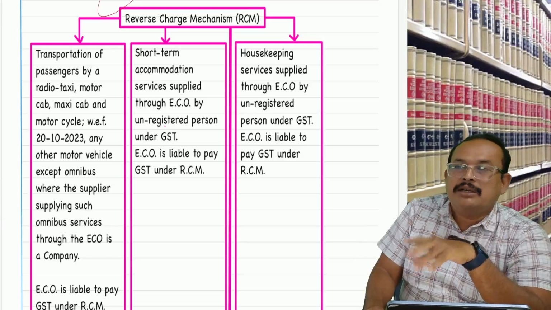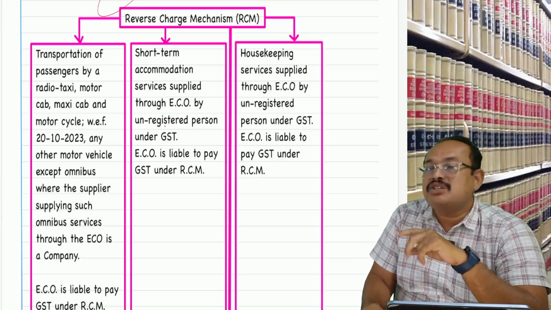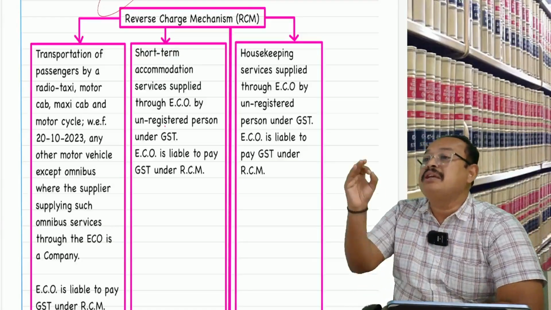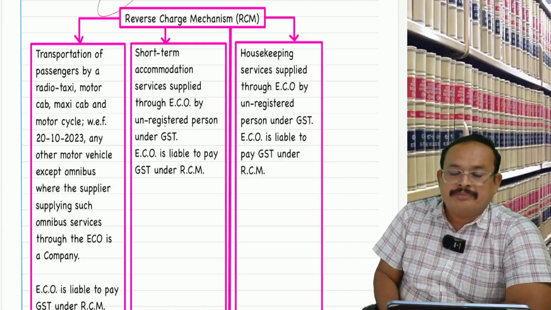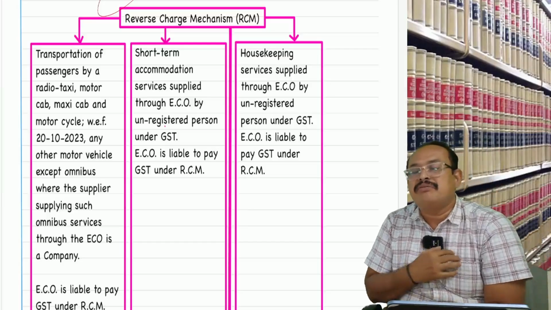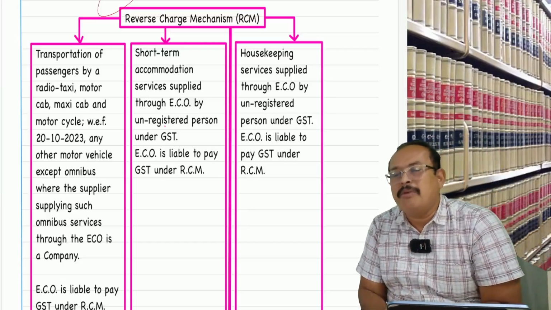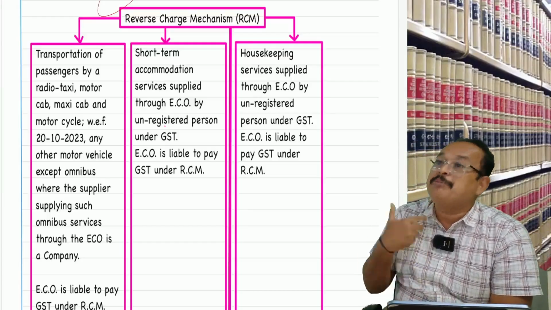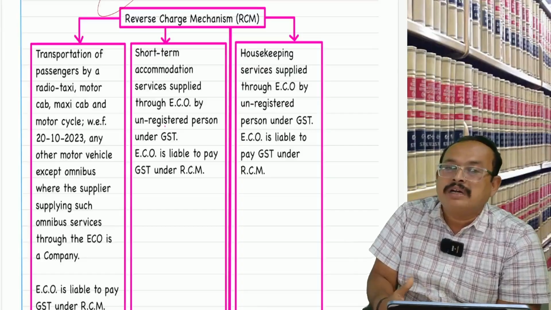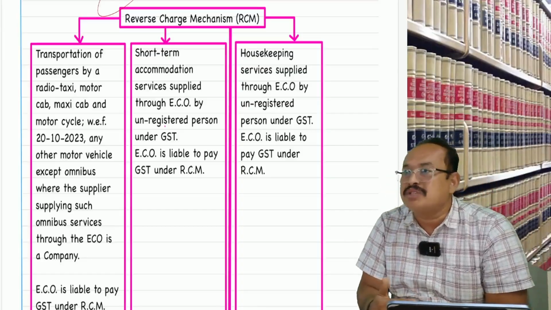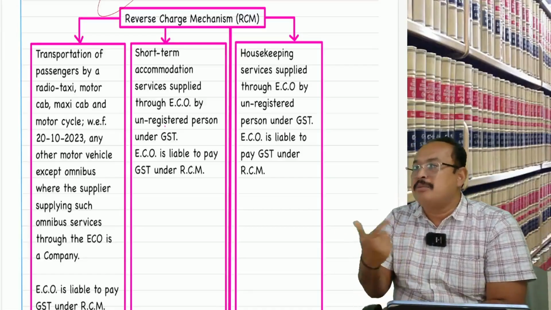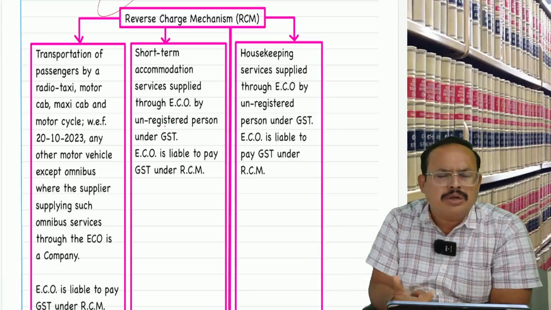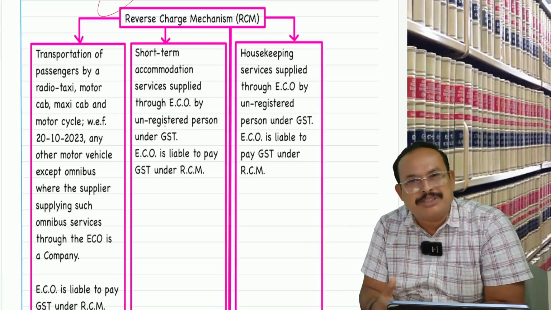Now come back. Point number 3, section 9, subsection 5 of the CGST, where the e-commerce operator is liable to pay: housekeeping services. My name is Mr. Vijay. I am a very good electrician cum plumber. I am a diploma holder. I want to provide my services of housekeeping nature through an e-commerce operator. I got a tie-up with Urban Club. Yes, Urban Club, best example.